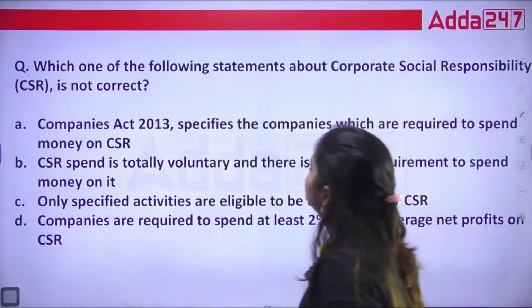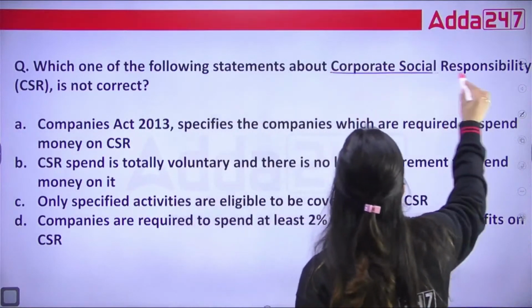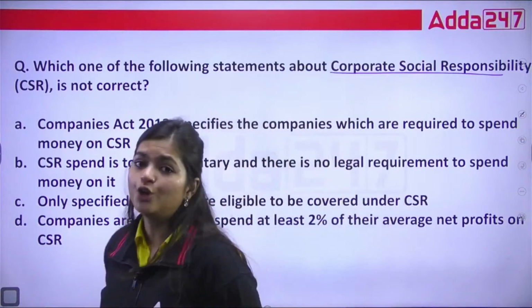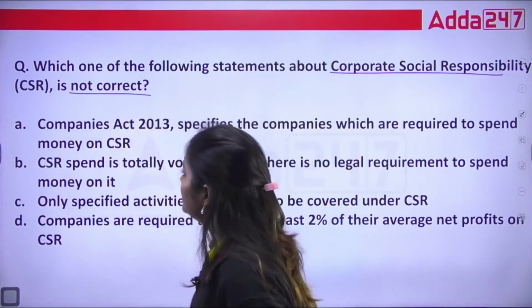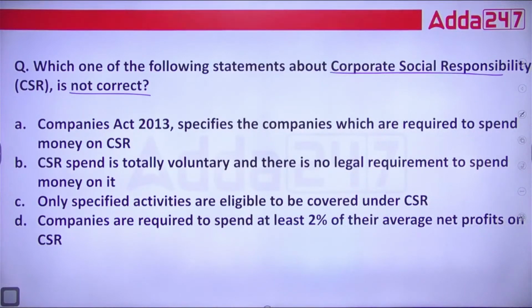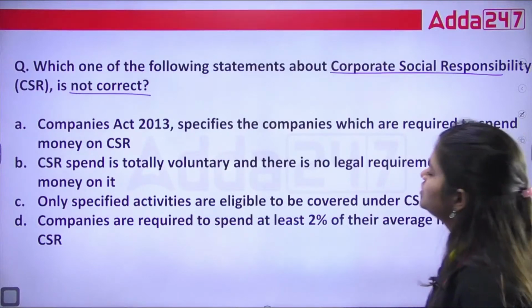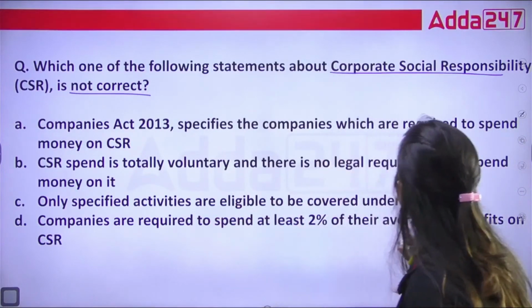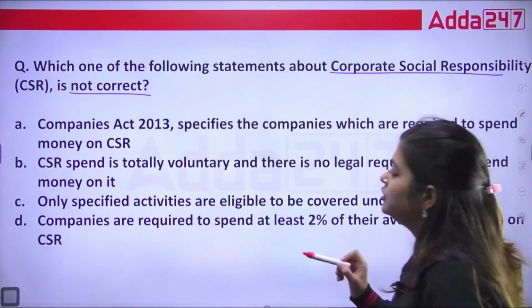Which one of the following statements about corporate social responsibility is not correct? A. Companies Act 2013 specifies the companies which are required to spend money on CSR. B. CSR spend is totally voluntary and there is no legal requirement to spend money on it.